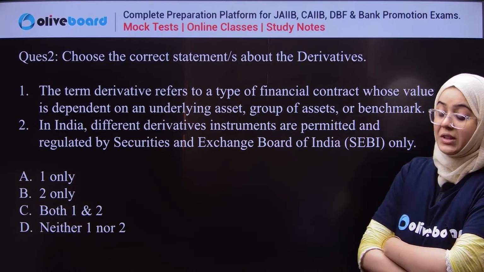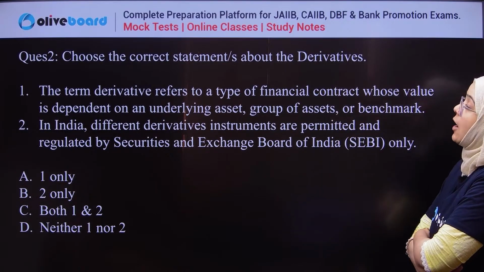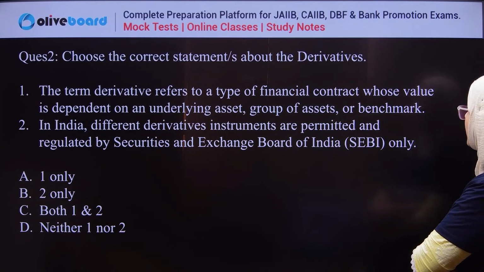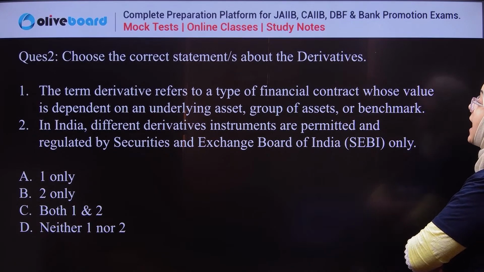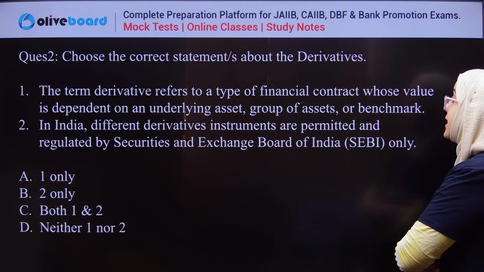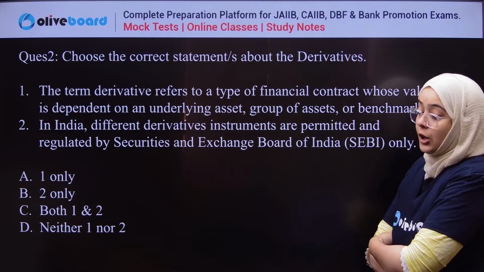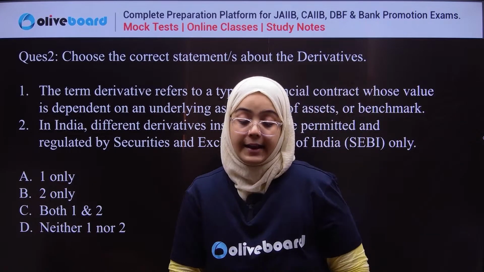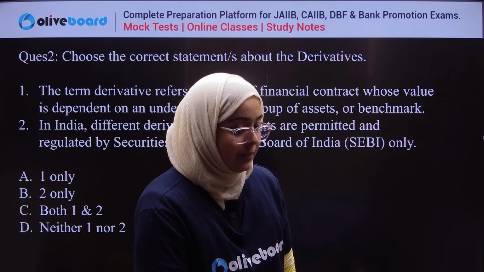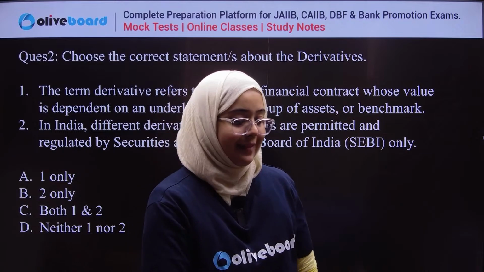Next, choose the correct statement about derivative. You all know what a derivative is. First, the term derivative refers to a financial contract whose value depends on an underlying asset, group of assets or benchmark. Second, in India, different derivative instruments are permitted and regulated by SEBI only. You have to select the correct answer. It's very easy.